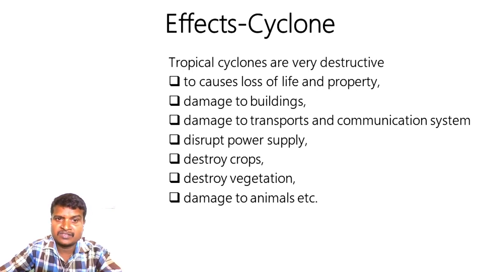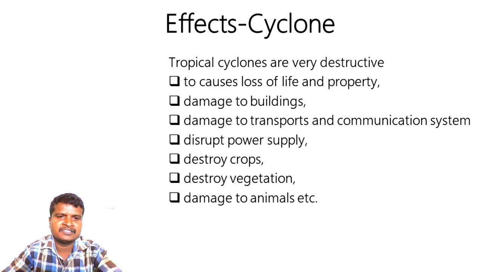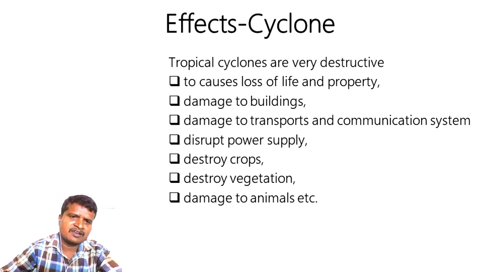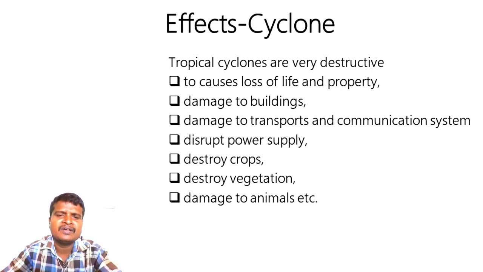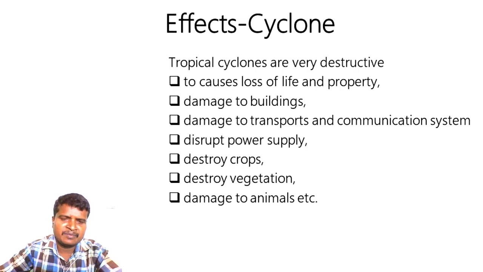Tamil Nadu is the worst affected state, because it experiences cyclones from both the Arabian Sea and the Bay of Bengal. It is a cyclone prone state. I hope you are clear about the distribution of these cyclones.